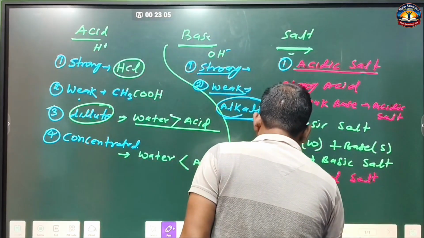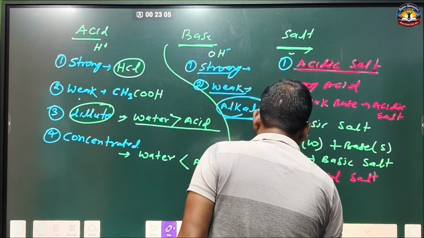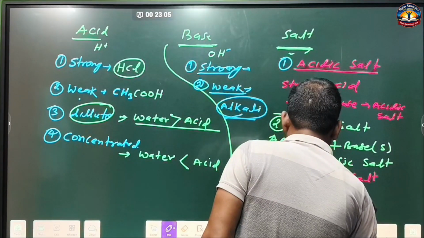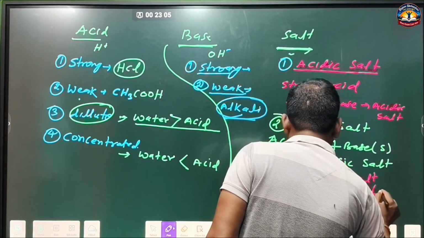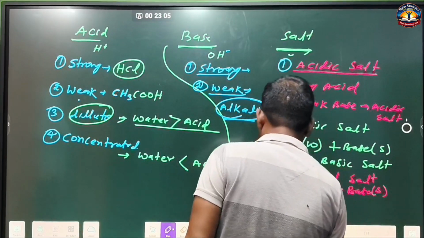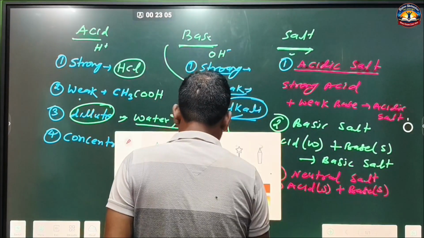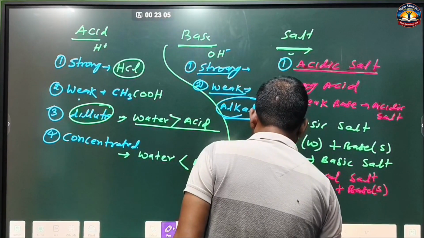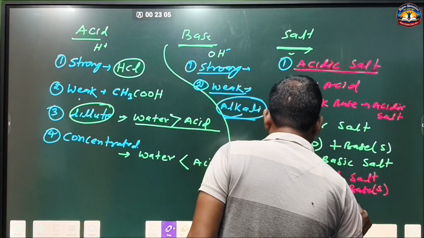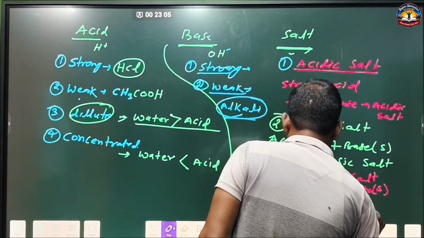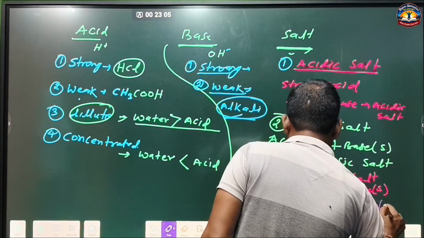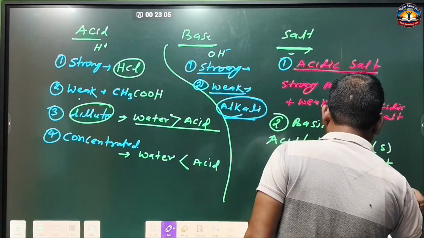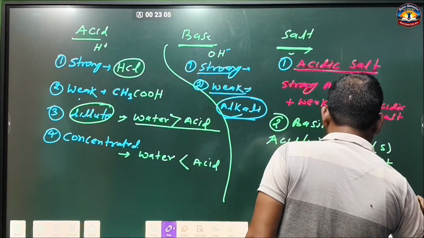That is, a strong acid plus a strong base, or a weak acid plus a weak base, then neutral salt is formed.